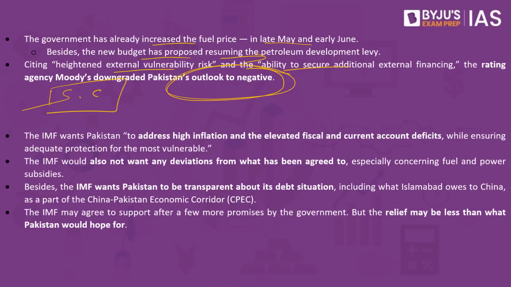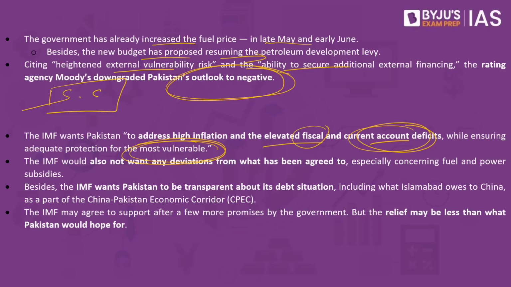So what are the conditions that are imposed by the International Monetary Fund? IMF wants Pakistan to address high inflation and the elevated fiscal and current account deficits while ensuring adequate protection for the most vulnerable. First, address the issue of inflation that is persisting in your country, bring about structural changes when it comes to the government's way of operation, address the issue of fiscal as well as the current account deficits, then we will think of giving you the loan, says the International Monetary Fund.